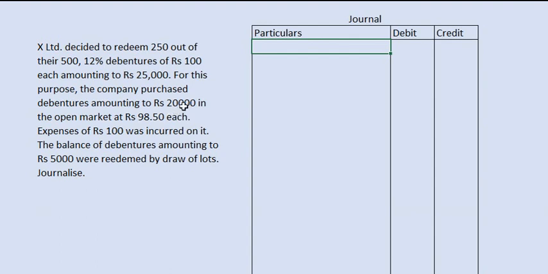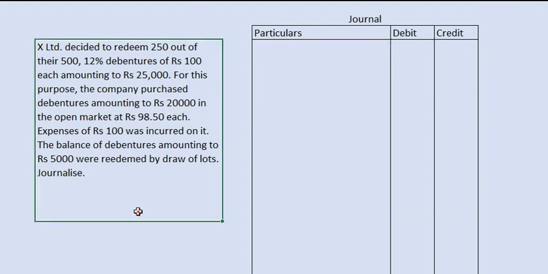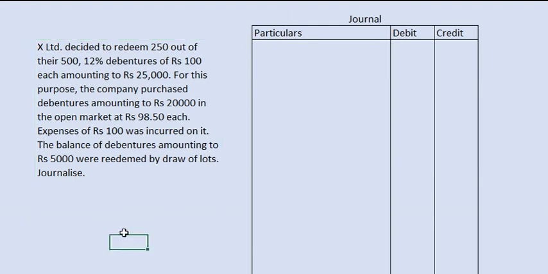Repurchasing debentures of rupees 20,000. That means 20,000 rupees debentures means 200 debentures at rupees 98.5. How can I get this 200? 20,000 divided by the price of debenture, 20,000 divided by 100.